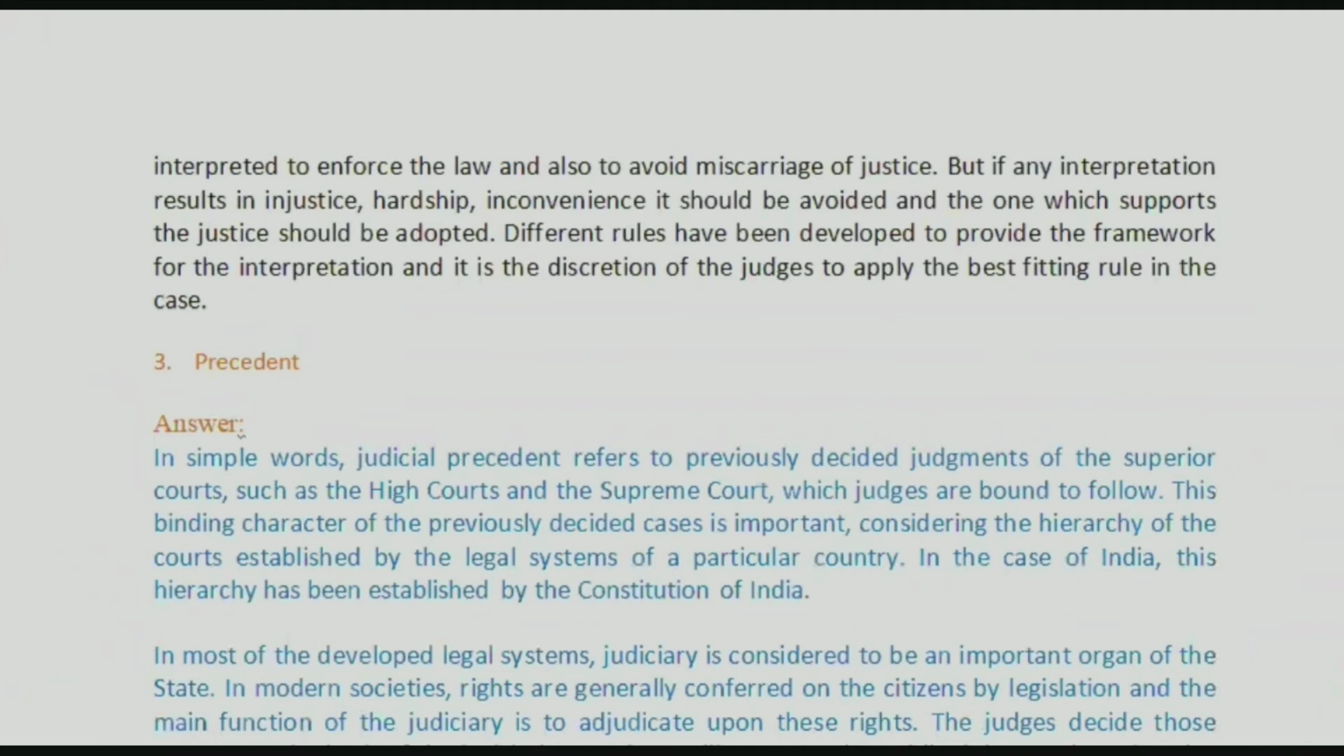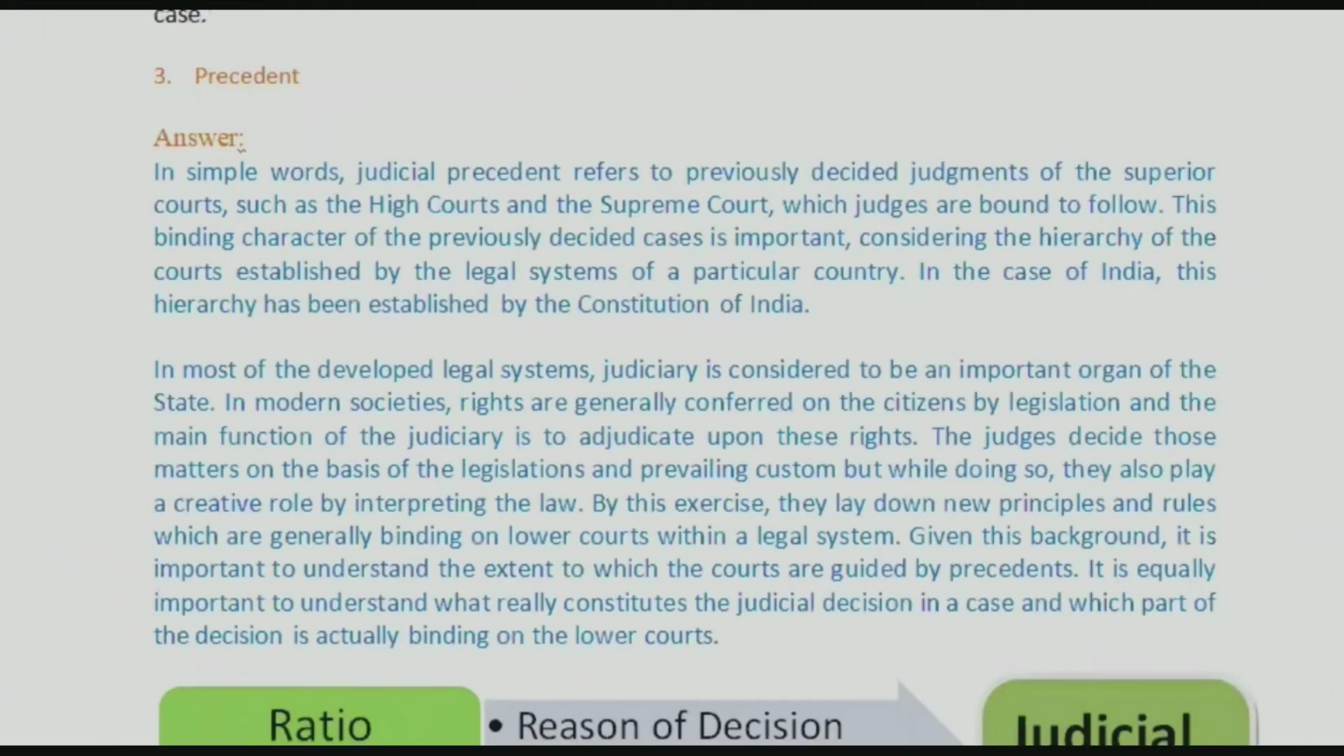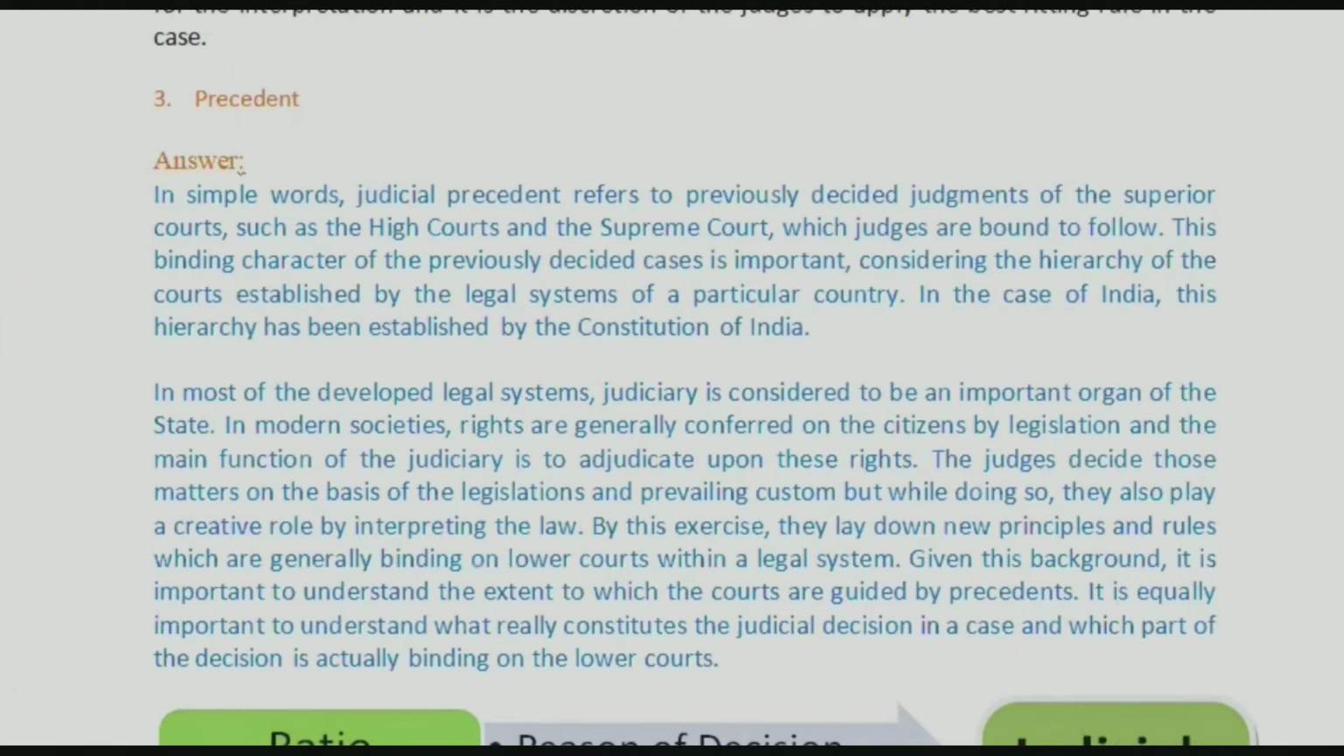Next one is, so there was one more precedent we discussed in our unit 1 also, and it's there in unit 4 also. All right, same thing. So what do you remember from the precedent part? What is precedent?